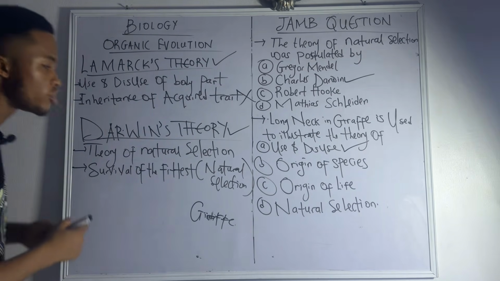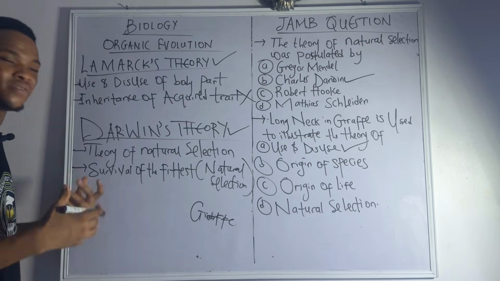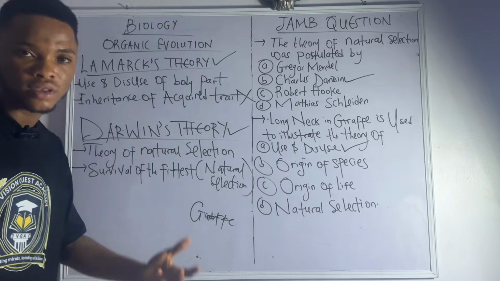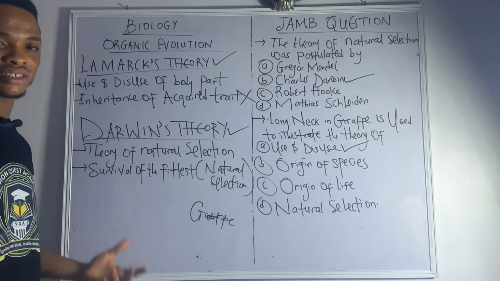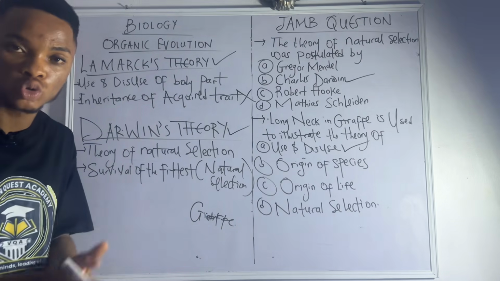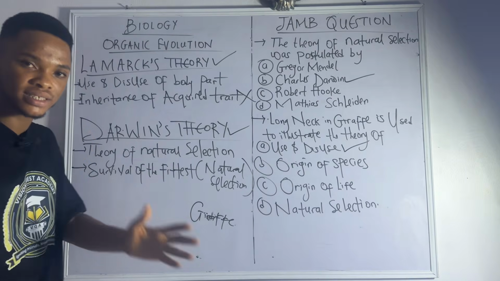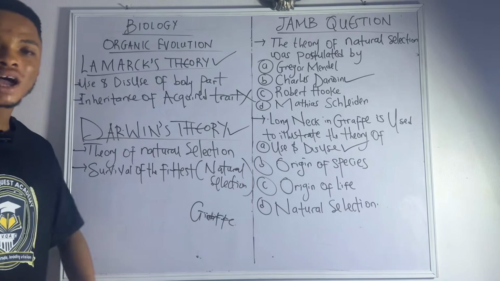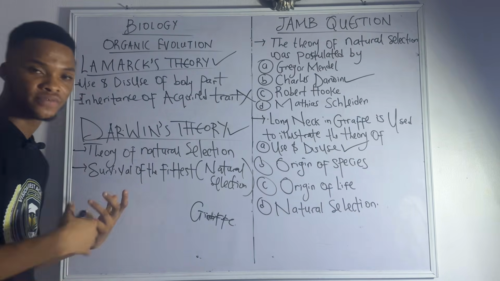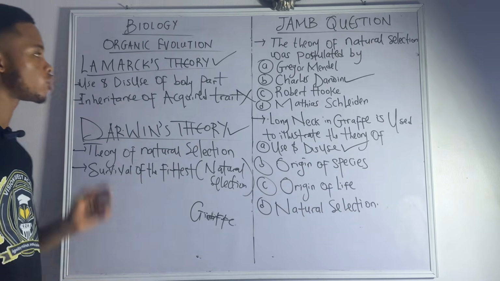But Darwin modified the theory. It's also called the theory of natural selection, and you can also call it survival of the fittest. This one said that offspring will survive based on those that are stronger. A particular example as well: if you have in a land two different animals, let's say a lion and a goat, or a goat with different younger ones, the ones that are older will survive more than the smaller ones. So it is survival of the fittest, Charles Darwin's theory. Very accurate. No setback, no limitation compared to Lamarck's theory.